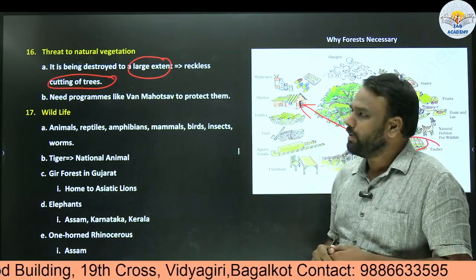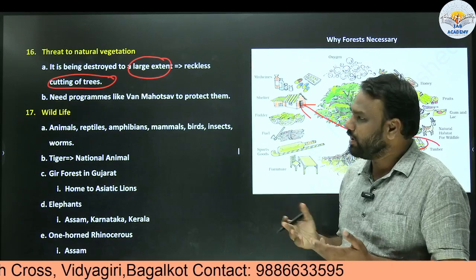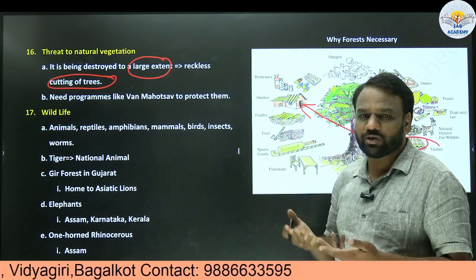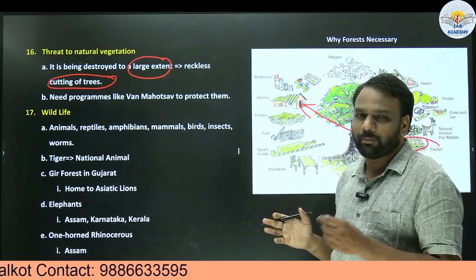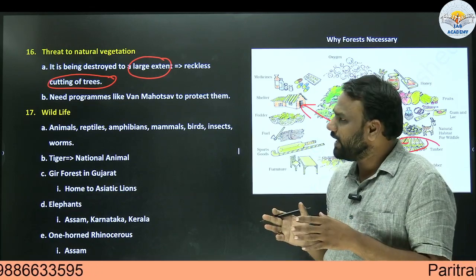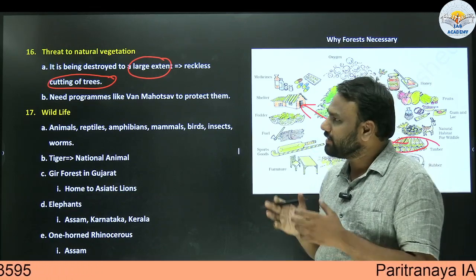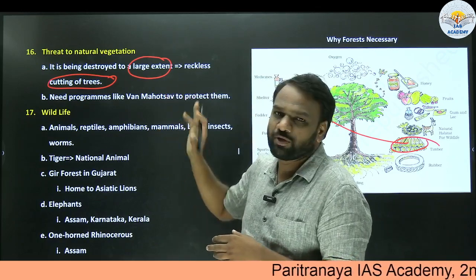But if you are cutting at a very huge, faster rate, then what happens? All the forests across the globe will become extinct, and it is becoming a major threat. If you cut the forest, then it will not release sufficient oxygen which is required for our survival. So the threat that is presently prevalent to our natural vegetation is destruction of forest.